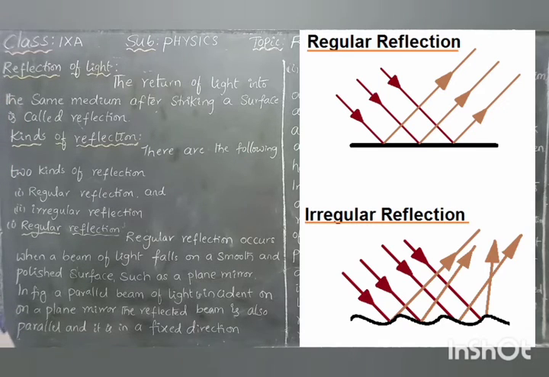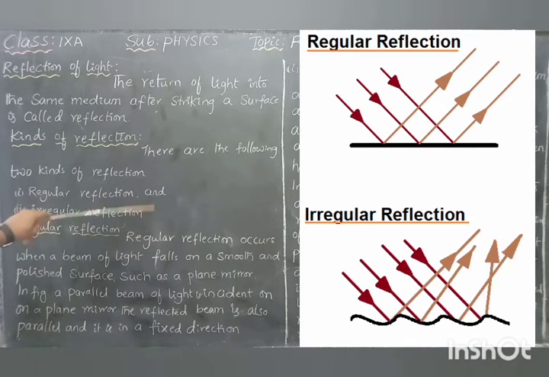So reflection of light means whenever light falls on an object or the surface of an object, some part of the light comes back, or is returned, to the same medium. Then it is called reflection of light, like a plane mirror. If light falls on a plane mirror, the major part of the light is returned to the same medium. The return of light into the same medium after striking a surface is called reflection.